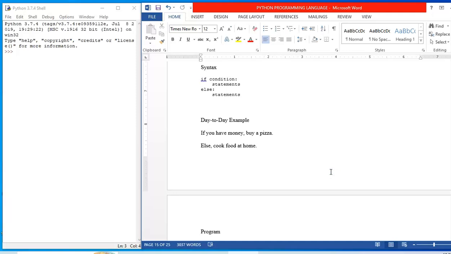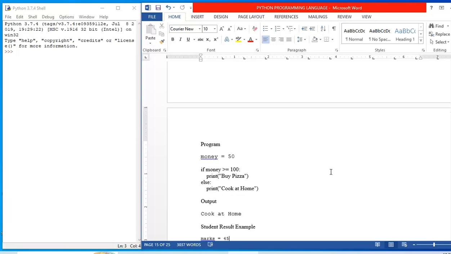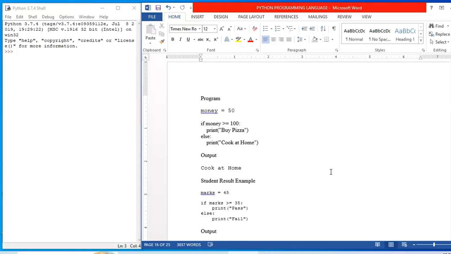Unlike the if statement, here we have got an else part also. So for example, in a program, let us see money is equal to 50. If money is greater than or equal to 100, print buy pizza. Else print cook at home. Now as I have given money is equal to 50, the first condition, if money is greater than or equal to 100, becomes false. So it comes to the else part. In the else part, it prints the statement cook at home. So this is how it is happening.